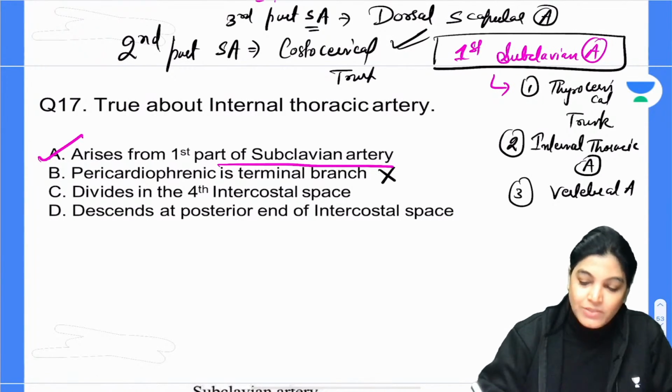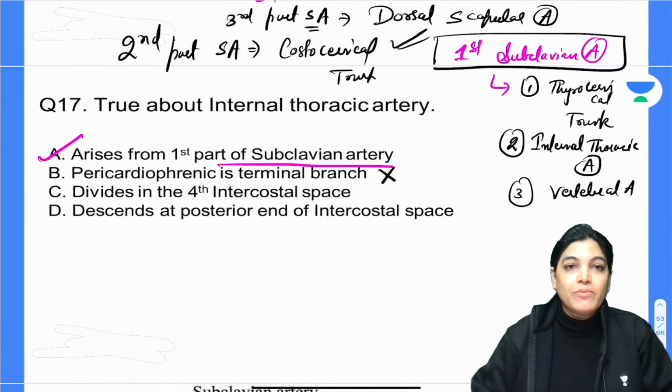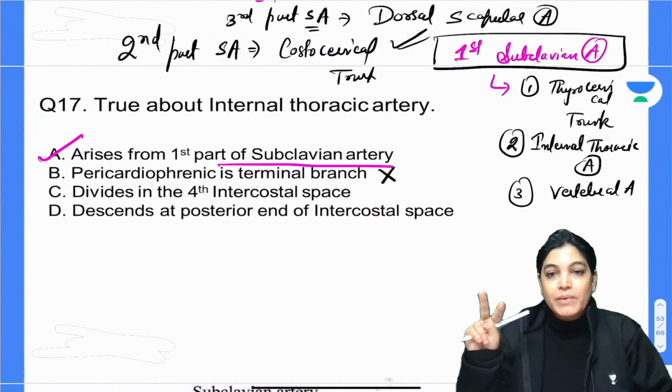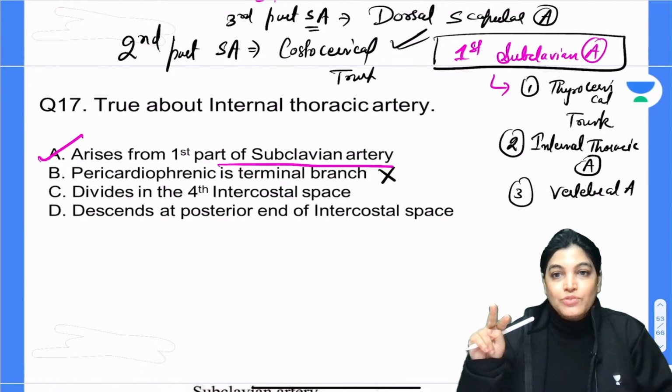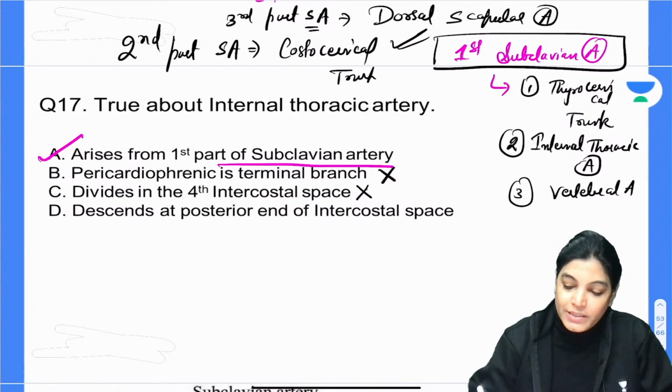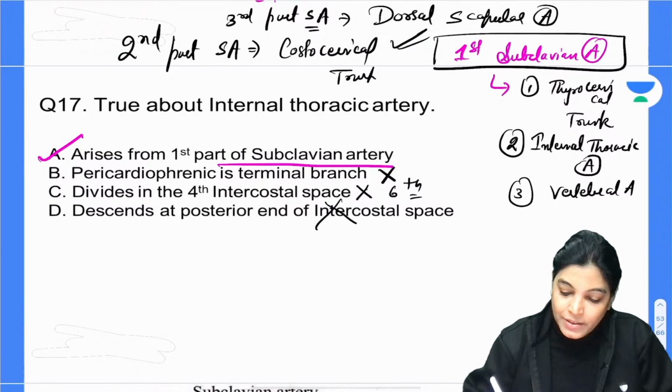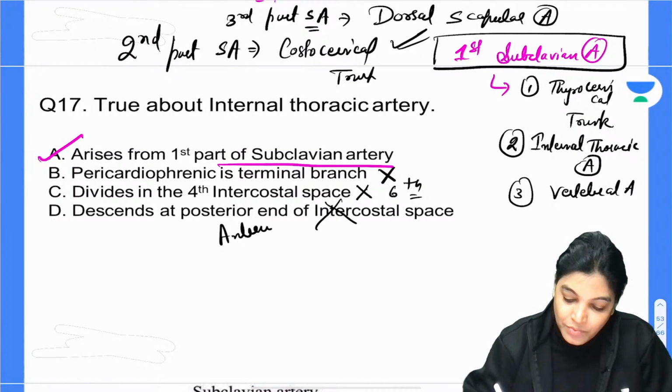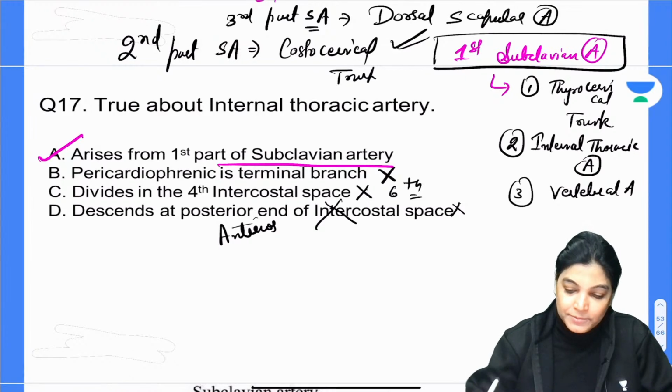Pericardiophrenic being the terminal branch is absolutely wrong. Which are the two terminal branches? The musculophrenic artery and the superior epigastric artery. Does it terminate in the 4th intercostal space? No, it terminates in the 6th intercostal space. It descends on the anterior end of the intercostal space, not the posterior end.